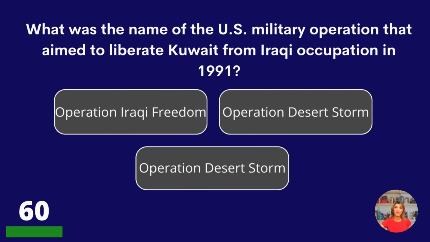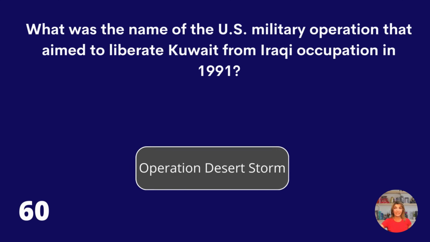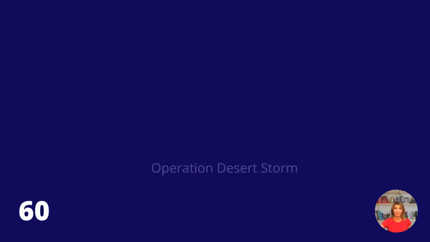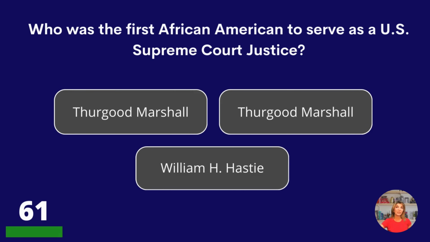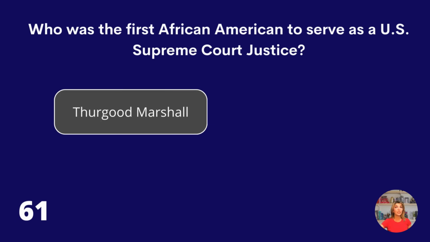What was the name of the U.S. military operation that aimed to liberate Kuwait from Iraqi occupation in 1991? Operation Iraqi Freedom, Operation Desert Storm. Yes, it's those two options. Operation Desert Storm. Who was the first African American to serve as a U.S. Supreme Court Justice? Thurgood Marshall or William H. Hastie? Thurgood Marshall.